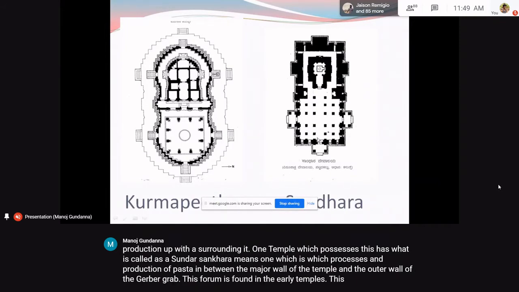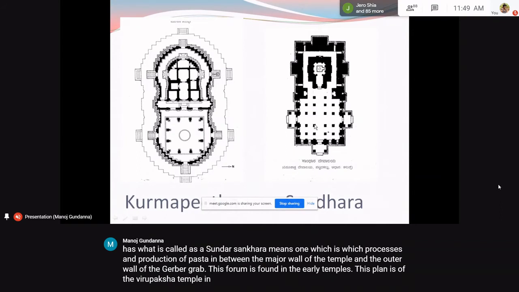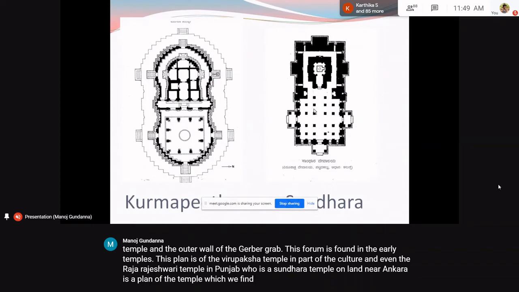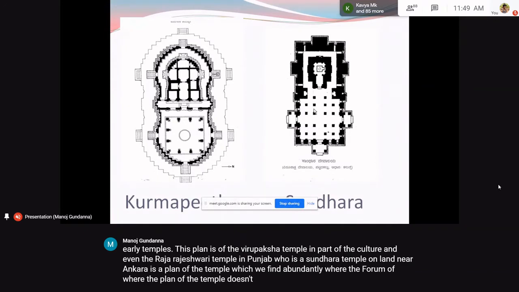This plan is of the Virupaksha temple in Pattadakal, and even the Rajarajeshwara temple in Tanjavur is a Sandhara temple on plan. Nirandhara is a plan of a temple which we find abundantly, where the plan of the temple doesn't have any inner circumambulatory path or Pradakshina Patha inside.